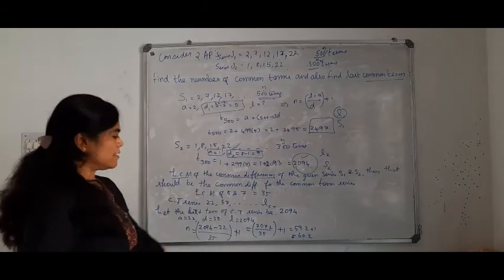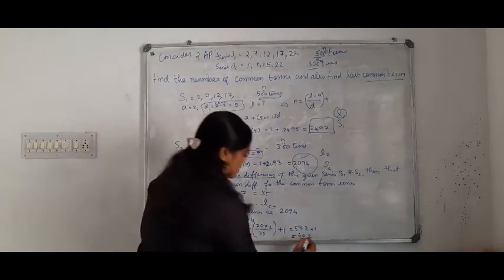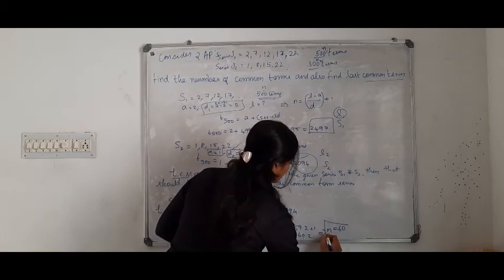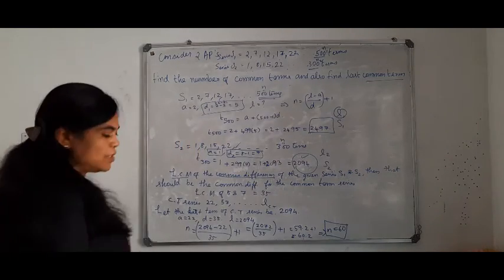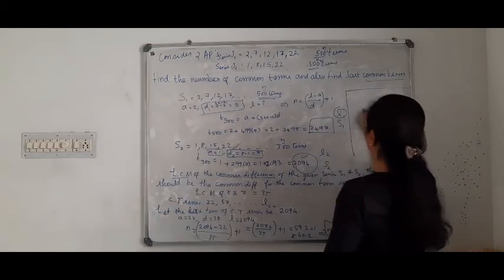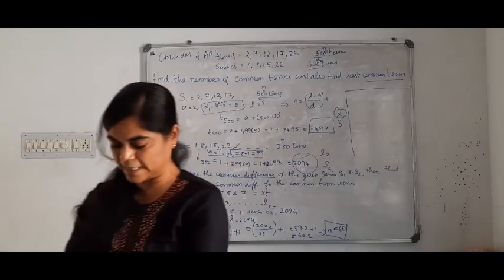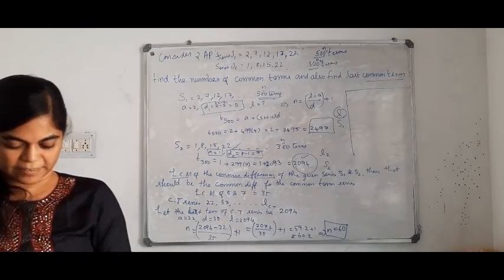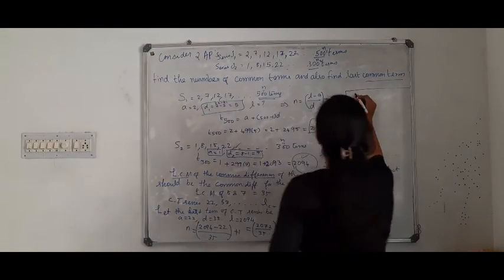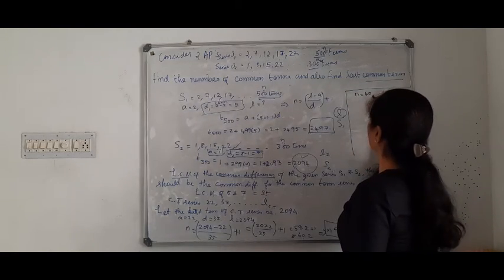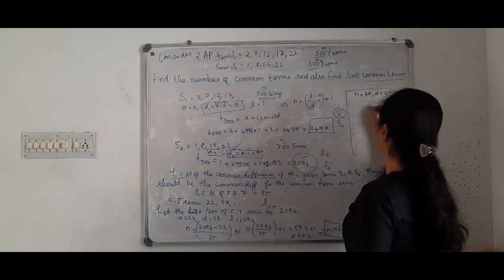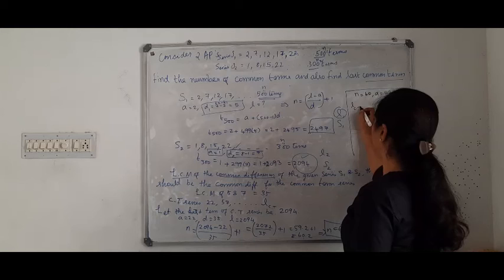It is approximately equal to 60. So n is equal to 60. Substitute n is equal to 60, A is equal to 22, D is equal to 35 and find the last term of the common term series.